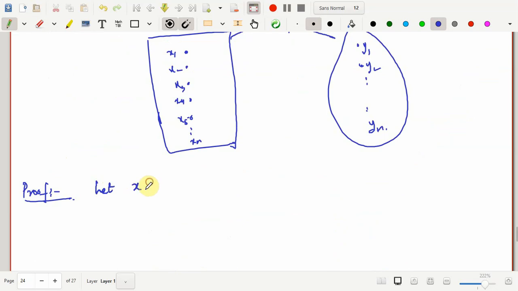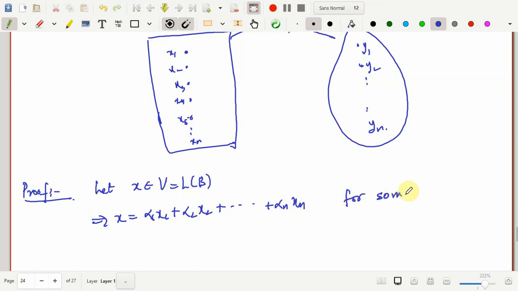So let x belong to V. As we know that this B is a basis for V, V will be spanned by B. This implies that x will be some linear combination of vectors of B. That is, x would be the same as alpha 1 x1 plus alpha 2 x2, and this goes on till alpha n xn, for some alpha i in R, where i is varying from 1 to n.